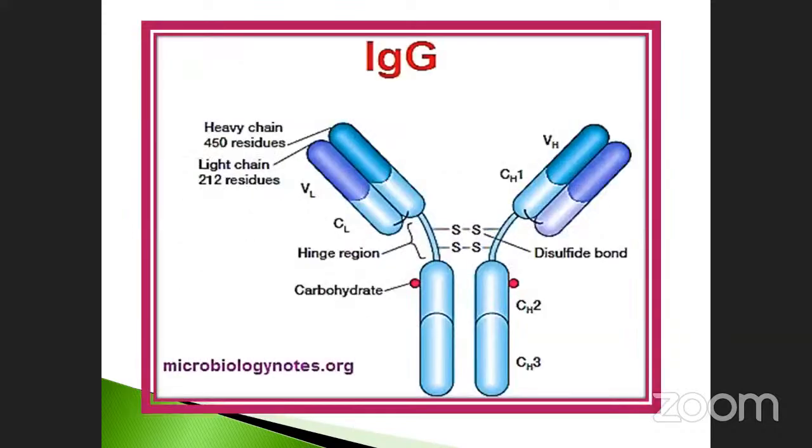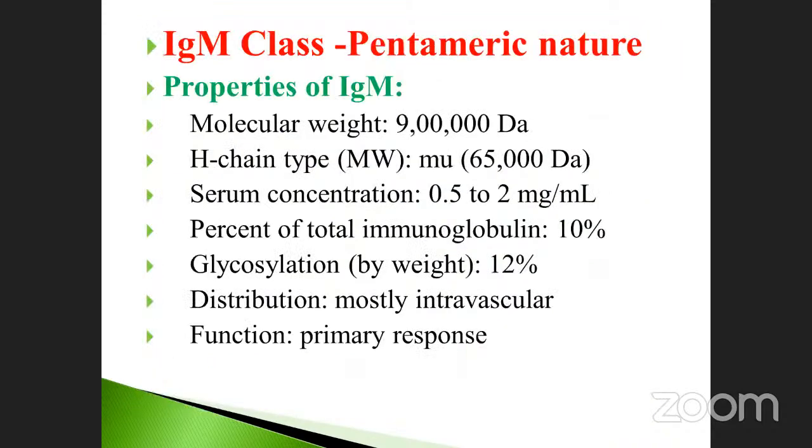And then see immunoglobulin G structure. Sometimes they may ask the question, how many residues does the heavy chain contain? 450 residues are present in it. The light chain, 212. Already we discussed these things. This is called carbohydrate. Disulfide bond links heavy chain and light chain. CH1, CH2, CH3, these are all on the heavy chains.